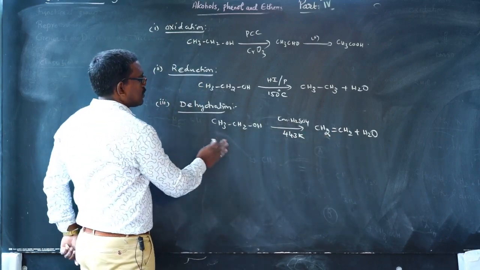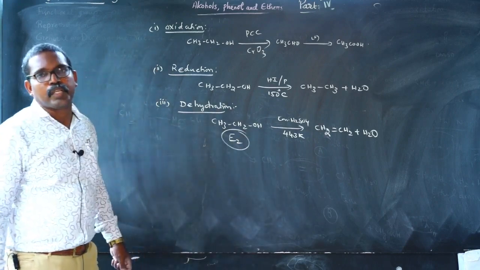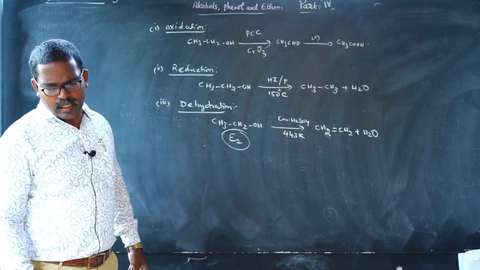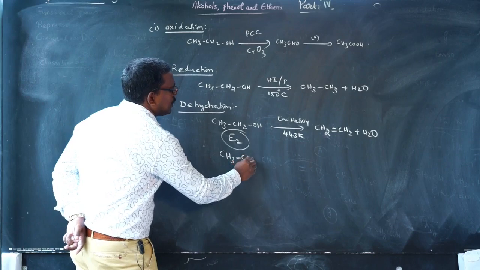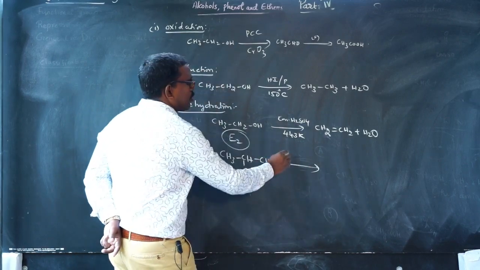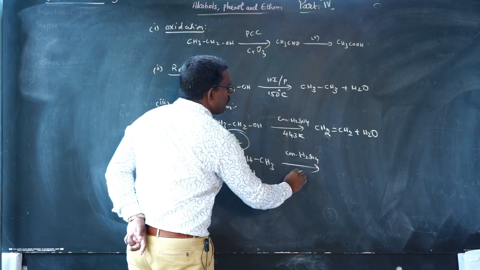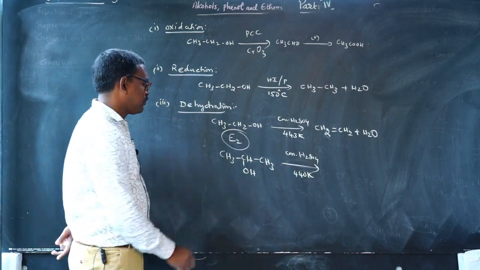This reaction follows E2 elimination. Isopropyl alcohol, CH3CHOHCH3, with conc. sulfuric acid at 440 Kelvin also eliminates.